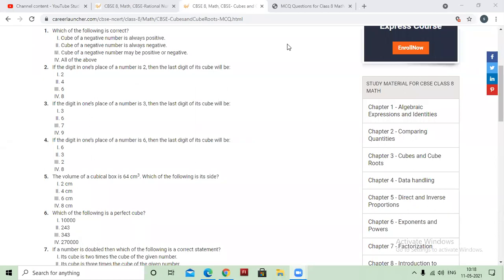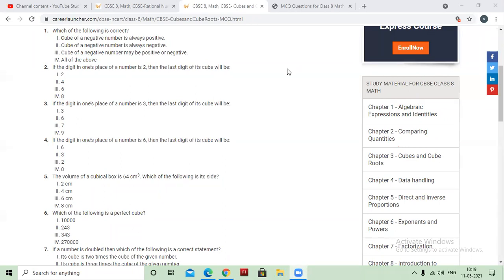I am asking about the formula for finding the volume of the cube. Yes, Harman. The formula for finding the volume of the cube is side into side into side, side cube.